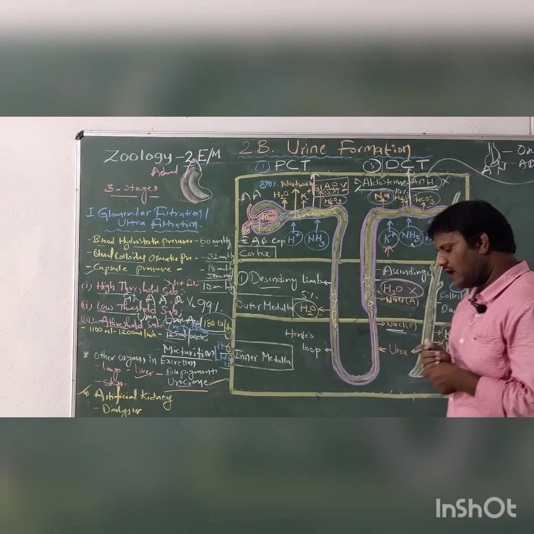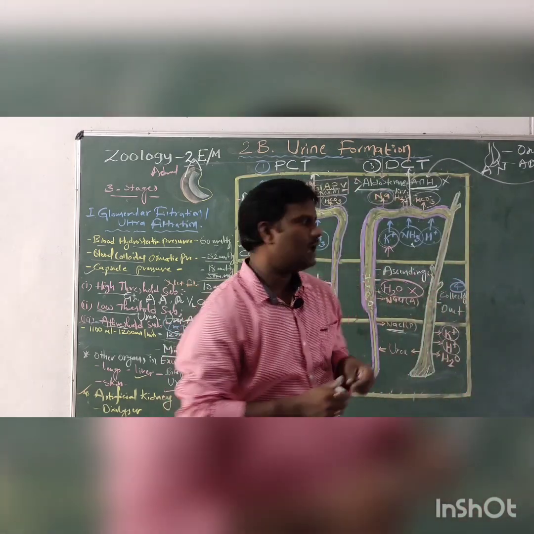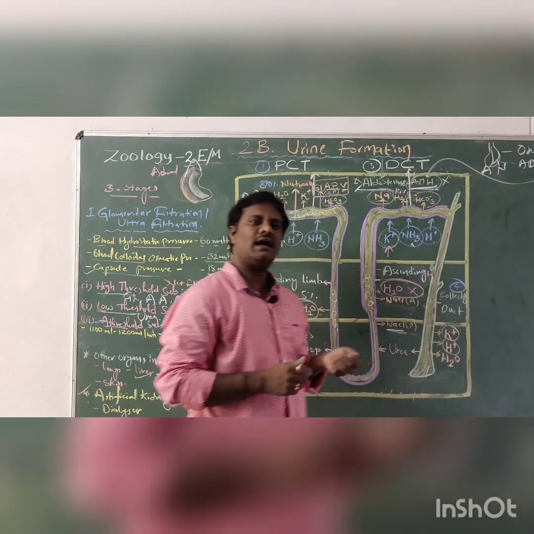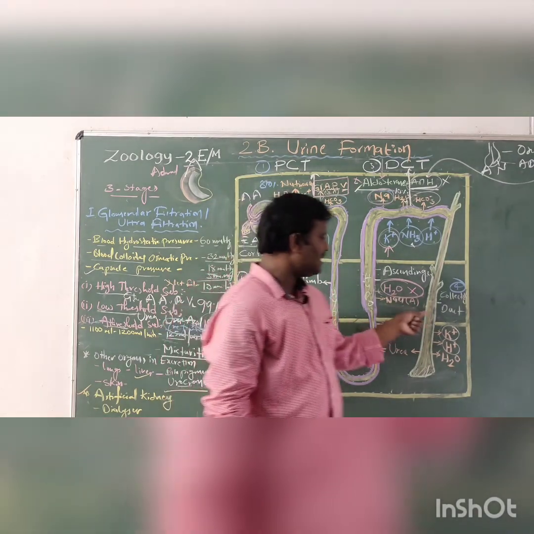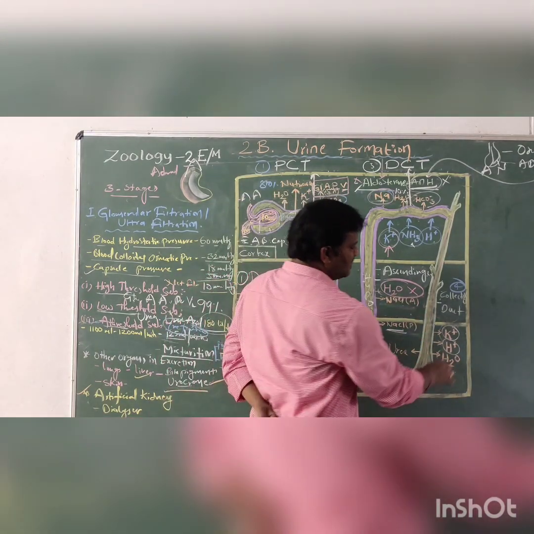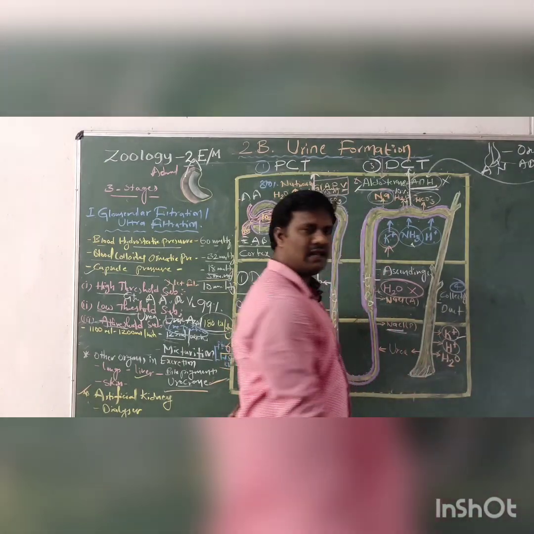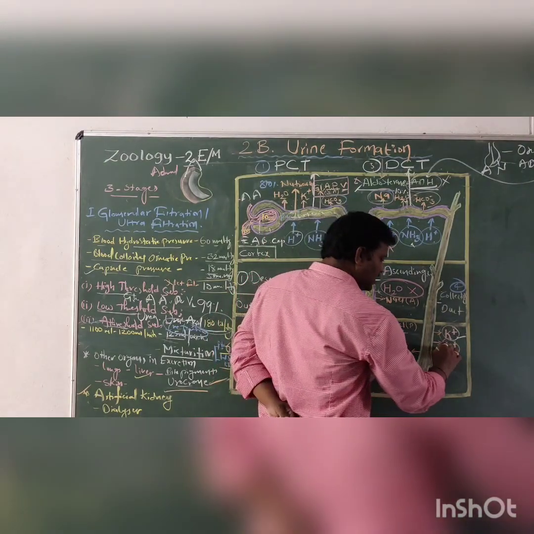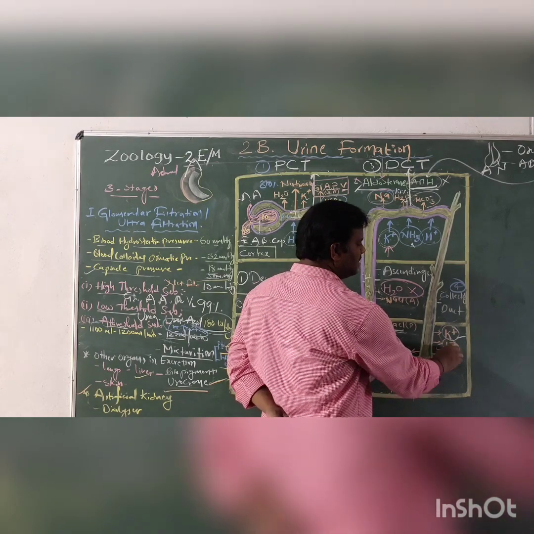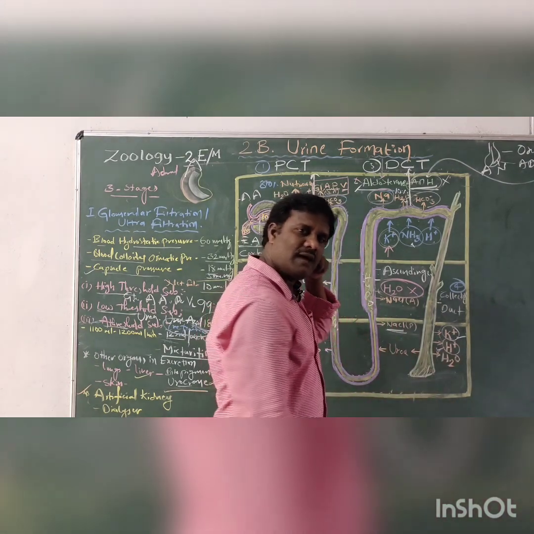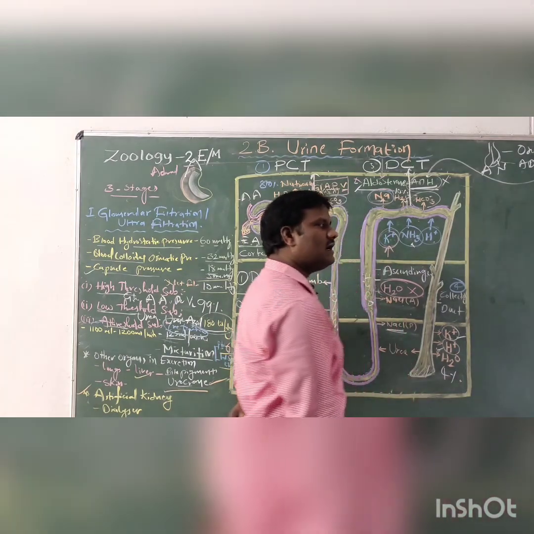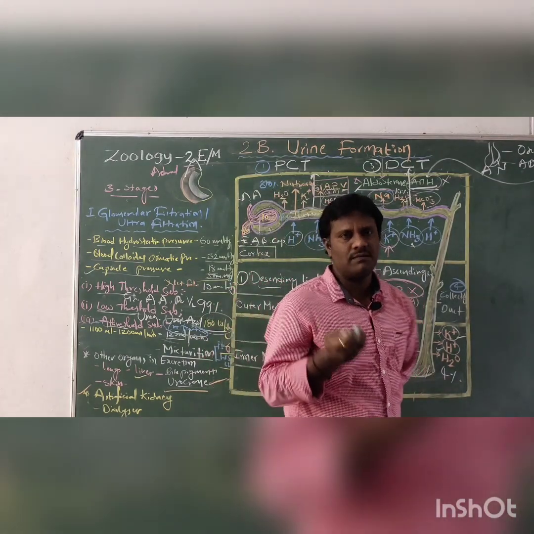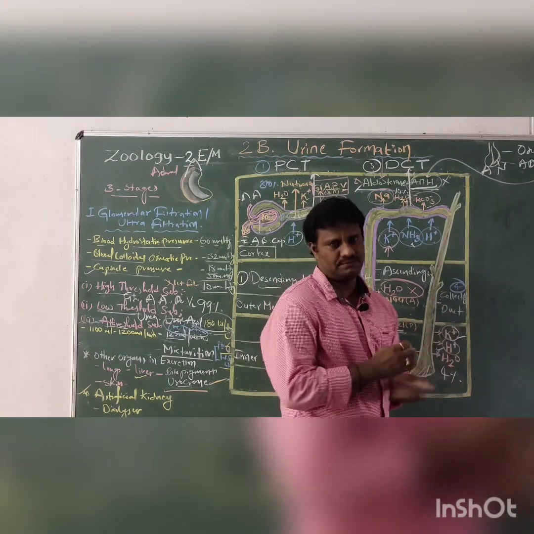Now the final part is the collecting duct, the last part of the nephron structure. What happens in the collecting duct? Some potassium ions can be reabsorbed, and some sodium ions, potassium ions and hydrogen ions can be reabsorbed. A maximum of 4% of the water can also be reabsorbed from the collecting duct, or CD.